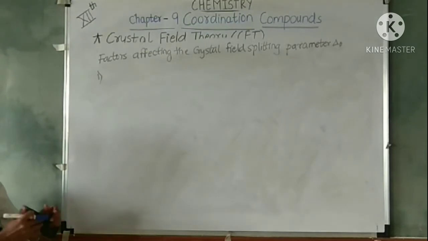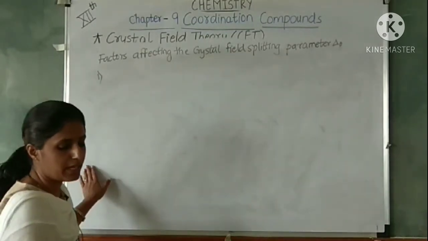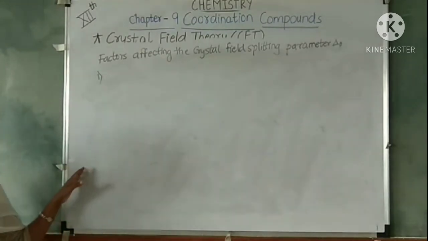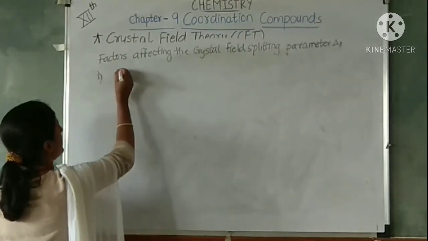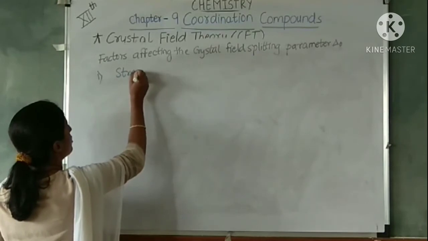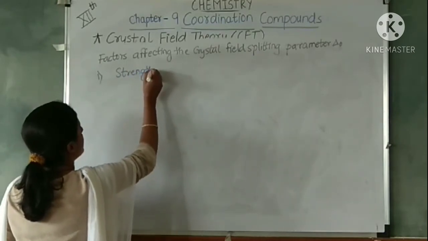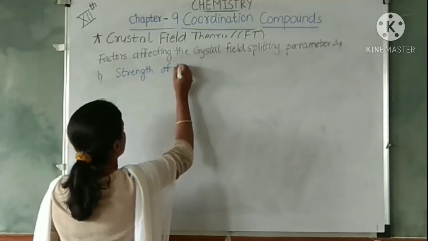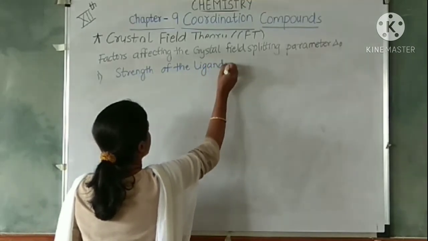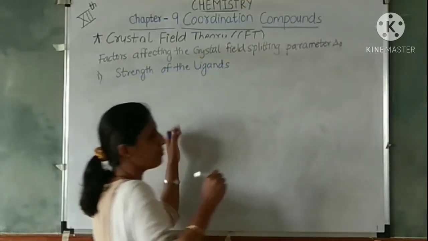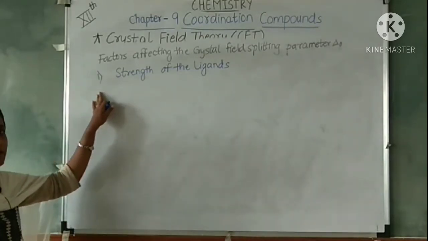In this theory itself we have seen that it contains strong field and weak field ligands. So delta O depends upon the strength of the ligands.